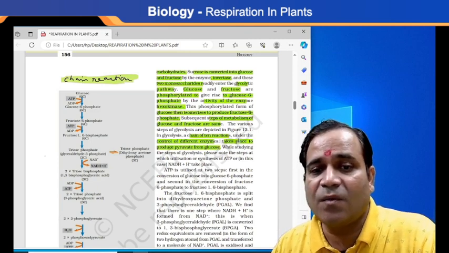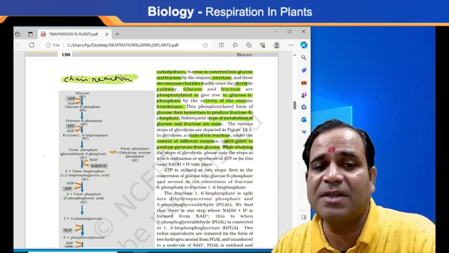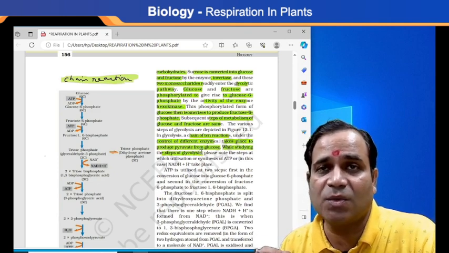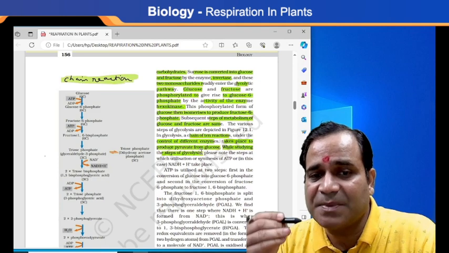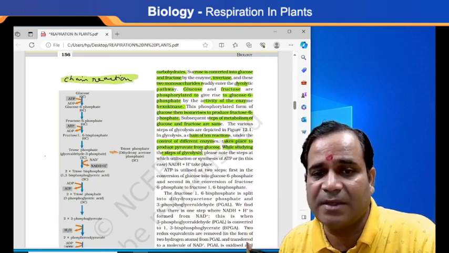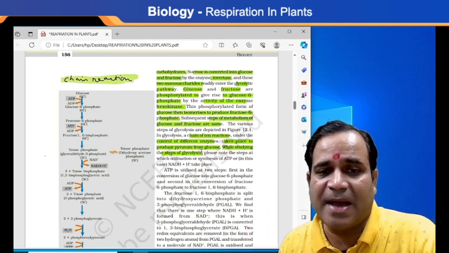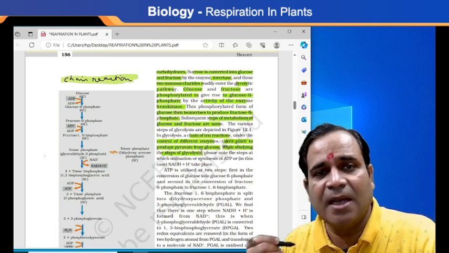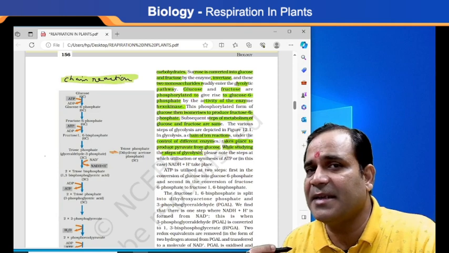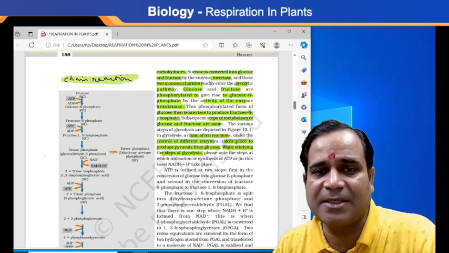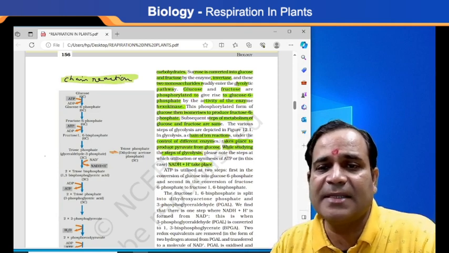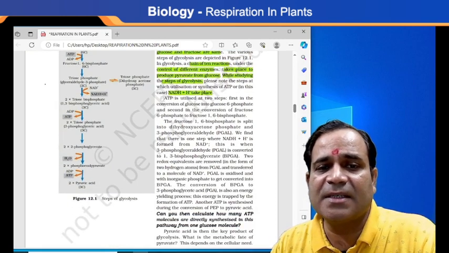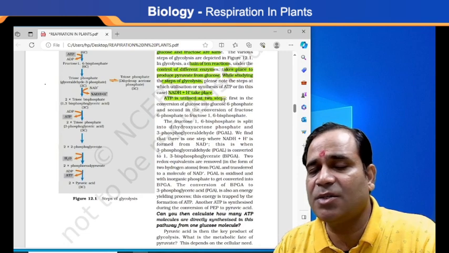While studying the steps of glycolysis, my dear, we should note the steps needed for converting glucose into pyruvate, which involve the utilization or synthesis of ATP. In this case, NADH plus H plus ions are formed. First, ATP is utilized in 2 steps, my dear.